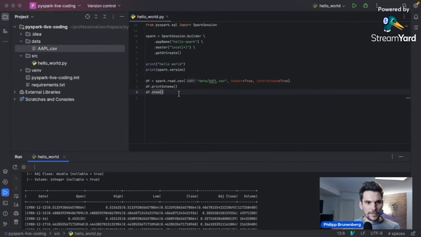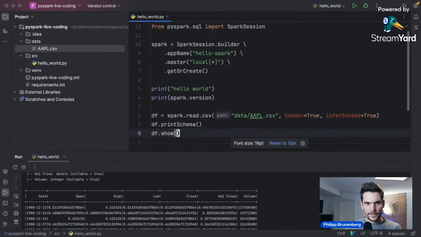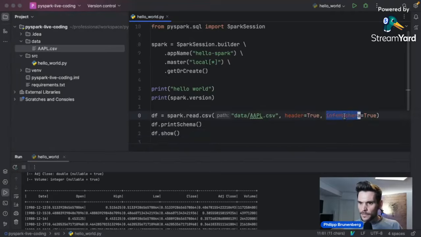Yes, I can increase the font size. So either pass in an explicit schema or let it infer the schema. However, that costs a lot of performance. All right,